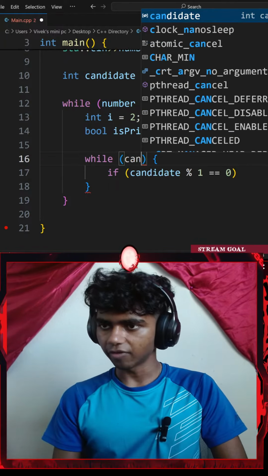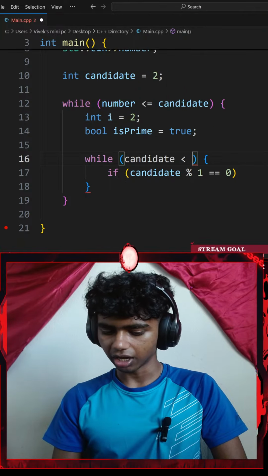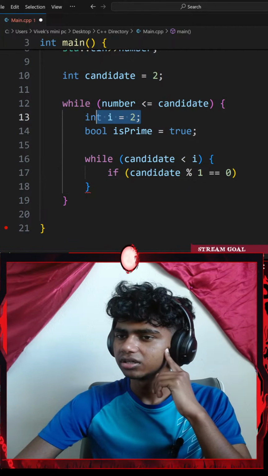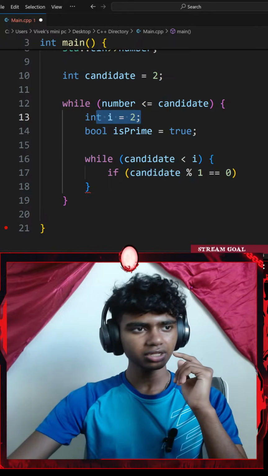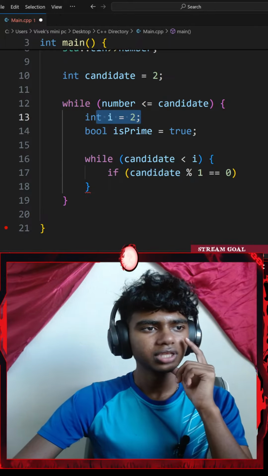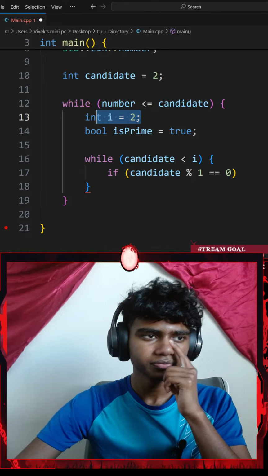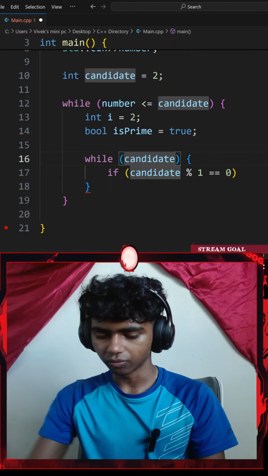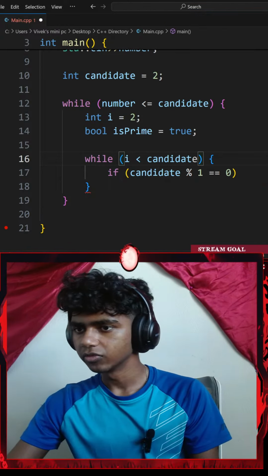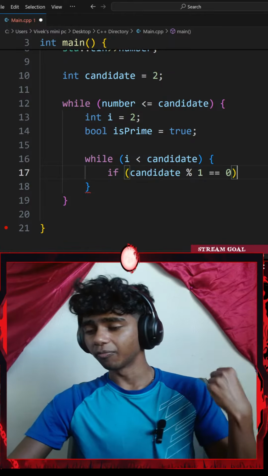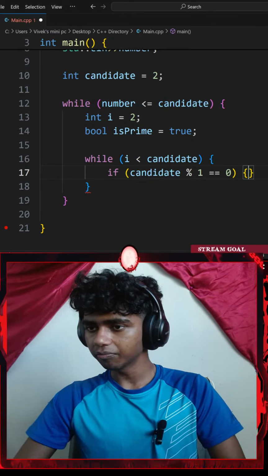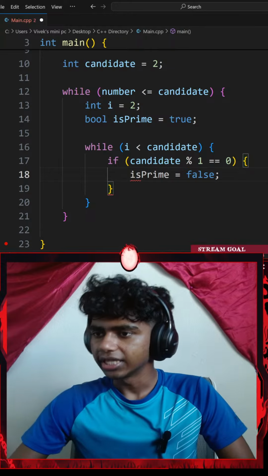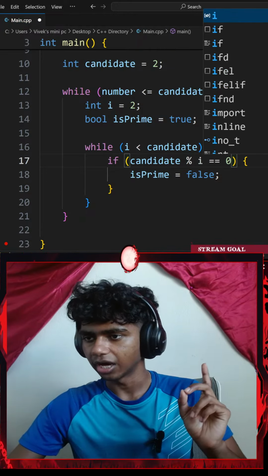Okay, instead I'll go here and type while my I is less than candidate. There we go. If my candidate modulus I equals 0, if that does happen, I'll go with my isPrime variable, so that equals false. That means that number is not prime.